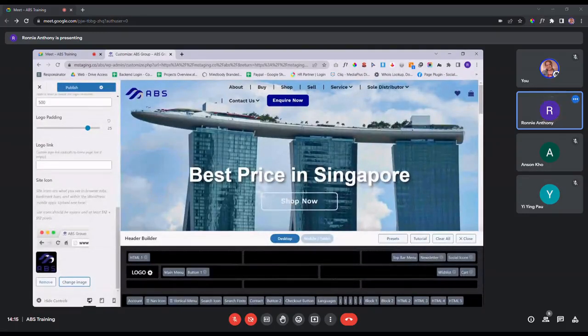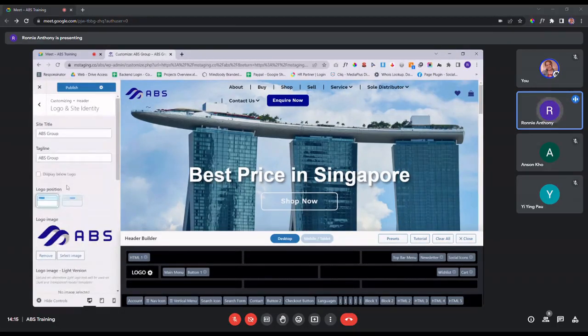And then for this one, it gives you a recommended size. You can see right here. It should be 512 by 512 pixel for this particular sizing. So do make sure, if you're designing a new logo in the future, remember to create a size that fits perfectly for this site icon portion. So in total you will need to edit two new logos basically. Again, once you're done, you just click on publish, or you can save draft for your changes to take effect. So that's pretty much it for header.